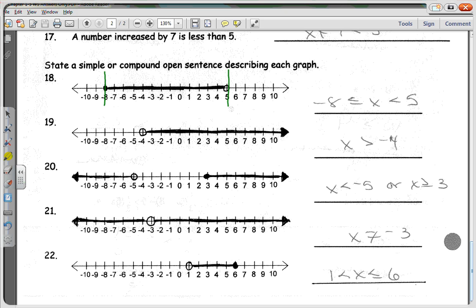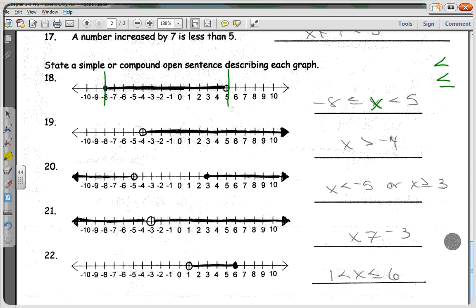So what we have is the X is the shading, so that's why X is in the middle. The X is right there. And then I'm going to put the two walls on the outside. The two walls are your -8 and your 5. And then my question I ask you is what is the relationship between -8 and 5? -8 is always what compared to 5? Less than. Can it be anything else? No. So the symbols that you're going to use whenever you have an "and" are going to be less than or less than or equal to.